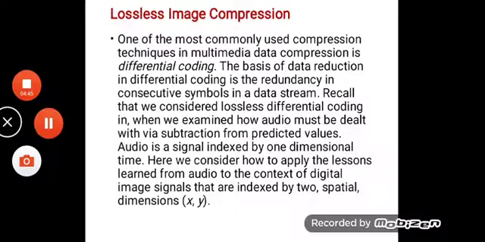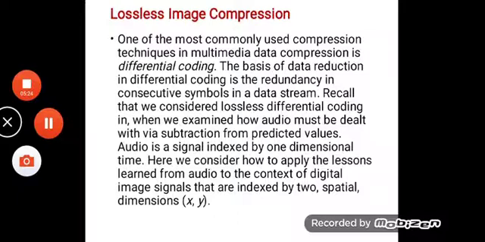One of the most commonly used compression techniques in multimedia data compression is the differential coding. Now if you recall, in chapter number 4 or 5, during the introductory part, we have seen the different audio compression techniques. In that, the PCM and ADPCM techniques are very popular, known as differential coding. So in image compression also, whenever we go for lossless image compression, differential coding is the one which is preferred more, or most commonly used.